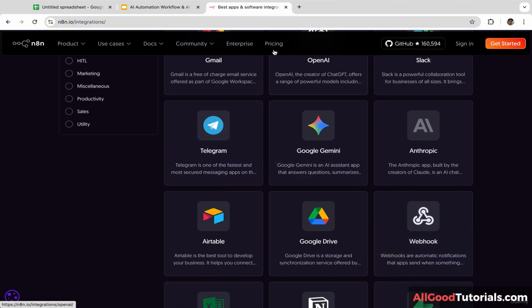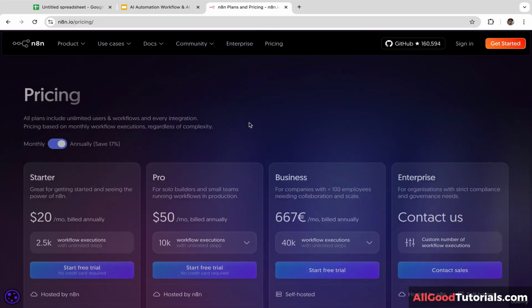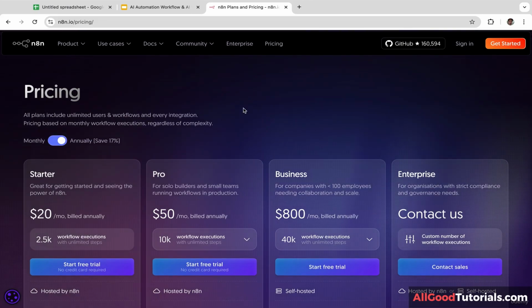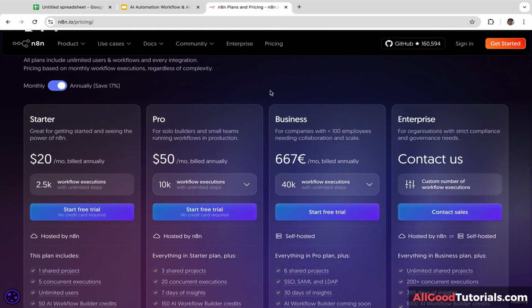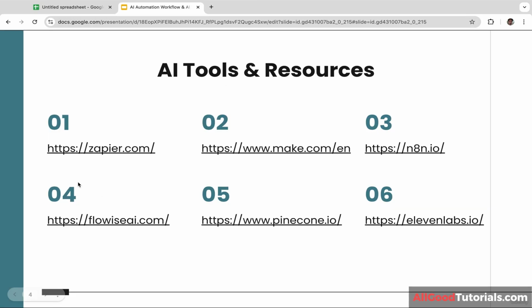Okay, now let's click on pricing. Unfortunately, N8N doesn't have free plan, but don't worry, it offers 2 weeks free trial. Okay, now let's go back to the slide and let's move on to the next tool, Flowise AI.